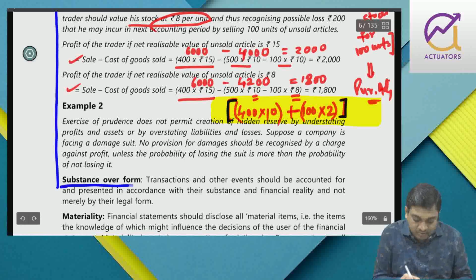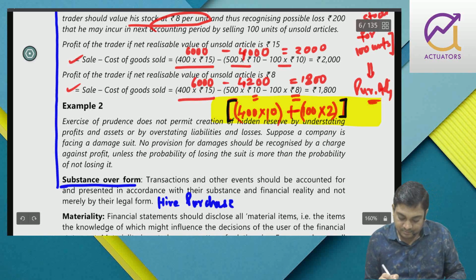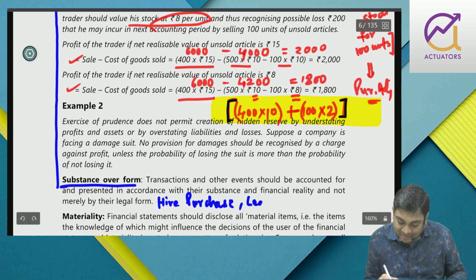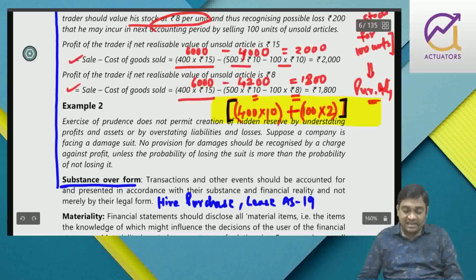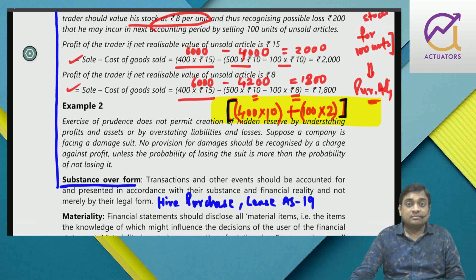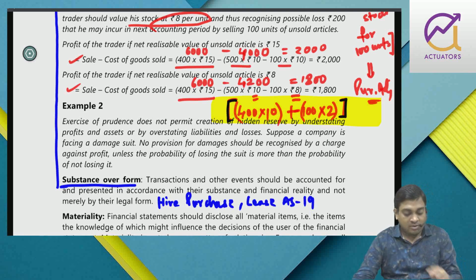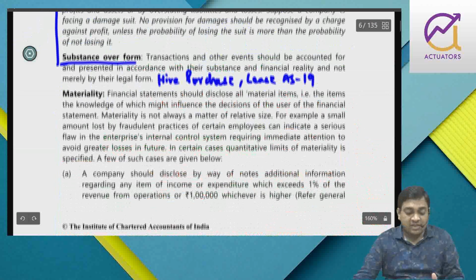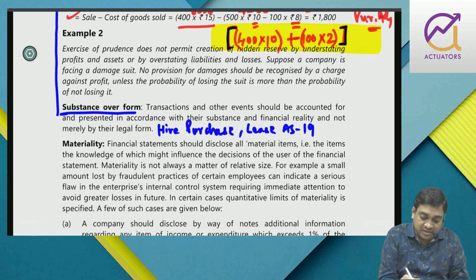They have explained it to you. Kindly have a look. Now substance over form, it's very important. Hire purchase is shown as an asset in the books of the purchaser. You have lease, you have seen in AS 19 that deals with accounting for leases. The lessee is the deemed owner and he shows the asset in his books, right? So substance over form. So one was prudence, another one was substance, that we already know. Even if you don't have the ownership, still we show it as an asset because what you have to see is substance, not the legal form.